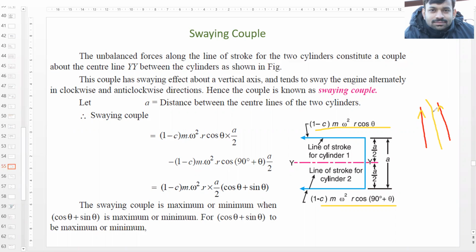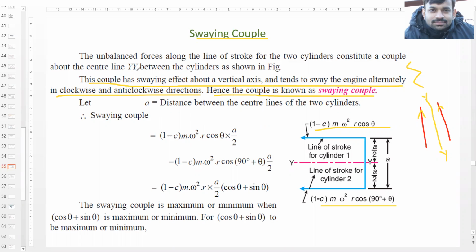As you know, these two are 90 degrees apart, so they form a couple about the central line YY. The effect of that couple, the swaying couple, tends to move the vehicle in a zigzag direction. This couple has a swaying effect about the vertical axis and tends to sway the engine alternately in clockwise and anti-clockwise direction. Hence, this couple is known as the swaying couple.